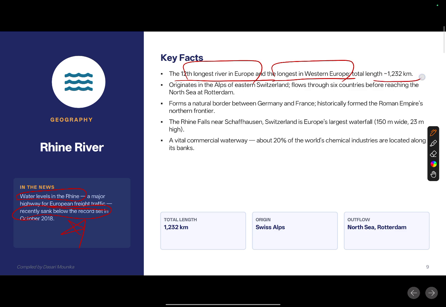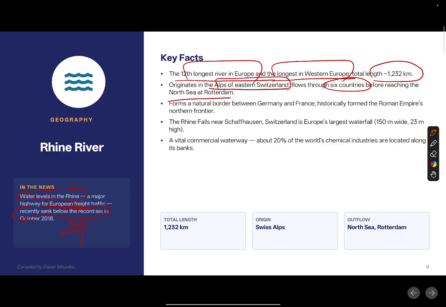Nearly the length is 1232 kilometers. It usually originates in the Alps of eastern Switzerland, and flows through six different countries before reaching the North Sea. The Rhine River drains into the North Sea.